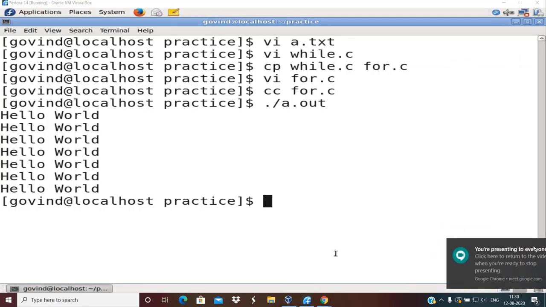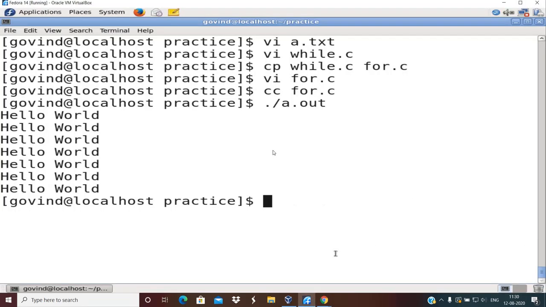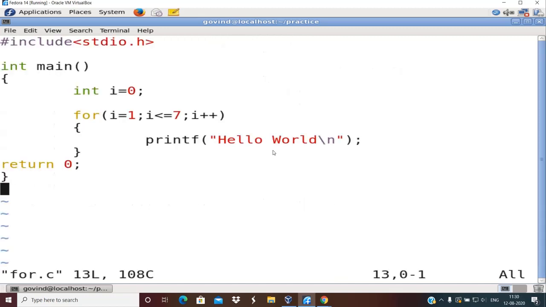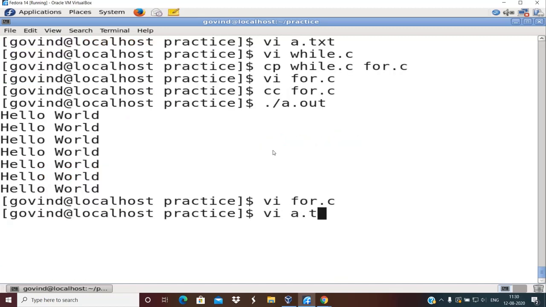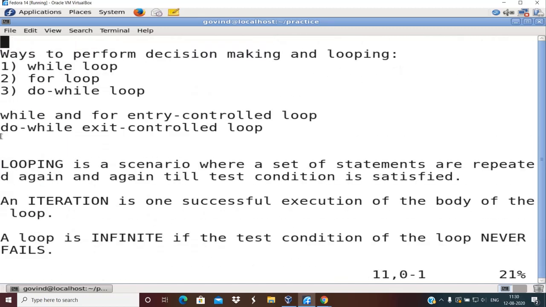So these are the two types of loops, while and for. C also provides one more type of loop called do while. Do while is referred to as an exit control loop. I had already written it here. While and for are entry control loops, and do while is an exit control loop. I'd like to take some time to tell the small differences between them.